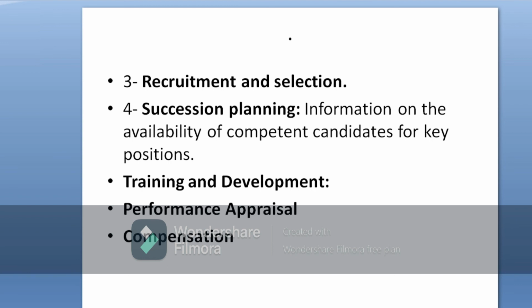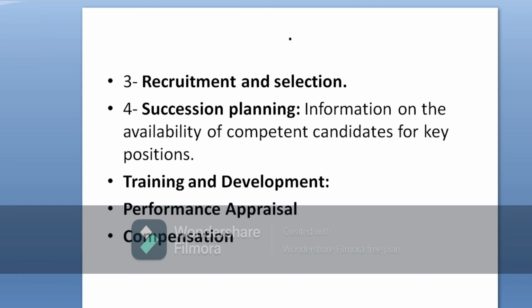Training and development, on the basis of what? Appraisal results. The organization designs the training material, right? If the employees are lacking somewhere, the organization provides them a training and development program so that the employees can improve and perform better. So the preparation of training and development material is only done with the help of the information provided by the HRIS. The appraisal subsystem information of HRIS helps the HR manager to prepare the training material.